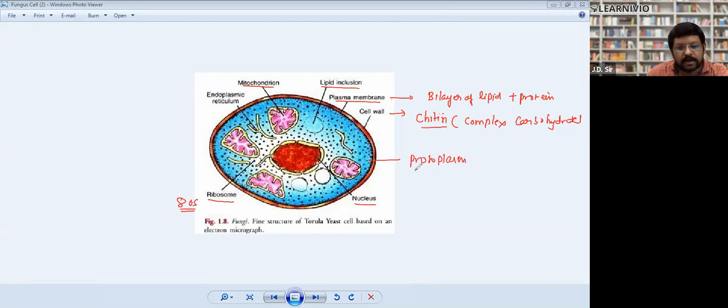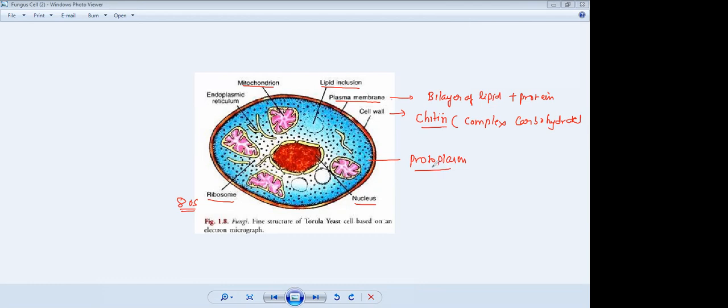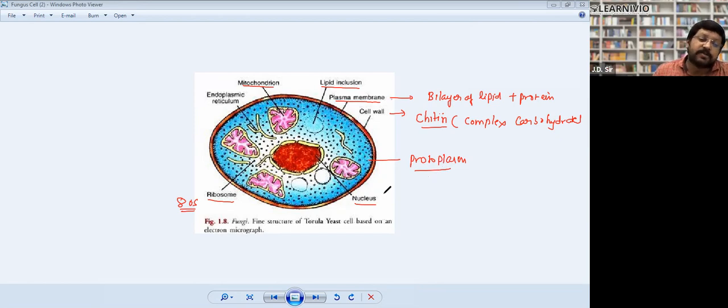So take the screenshot. This is a simple structure of a fungal cell. Sir, this endoplasmic reticulum, there is another type also? Endoplasmic reticulum is a part of the cell. It is found in eukaryotic cells. We'll study all these components in chapter 9, the structure of the cell.